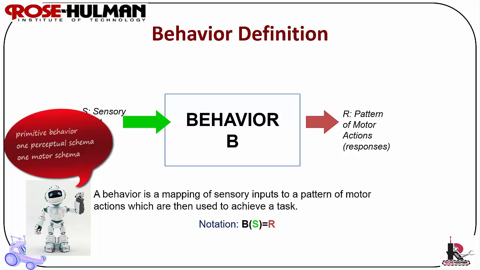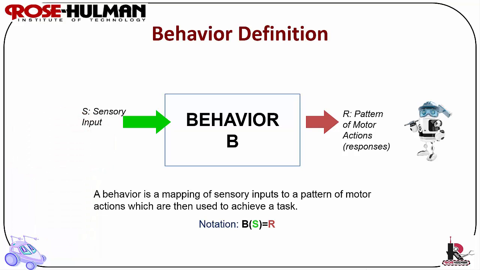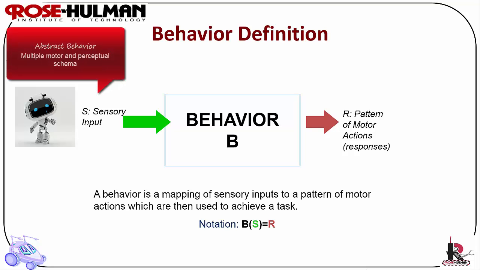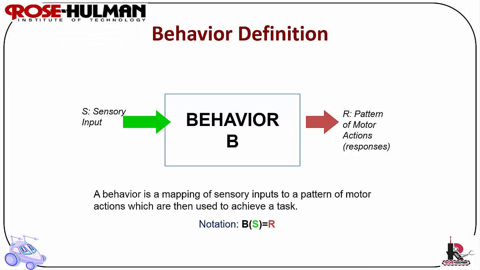Primitive behaviors are monolithic, in that they only do one thing and are programmed as a single method. Behaviors assembled from other behaviors, or that have multiple perceptual schema or motor schema, are called abstract behaviors. A behavior puts the percept produced by the perceptual schema in a local place where the motor schema can get to it.